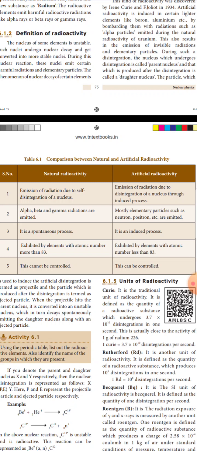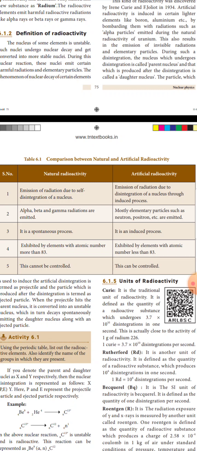Number 4, natural radioactivity is exhibited by elements with atomic number more than 83. Artificial radioactivity is exhibited by elements with atomic number less than 83. Number 5, natural radioactivity cannot be controlled. Artificial radioactivity can be controlled.